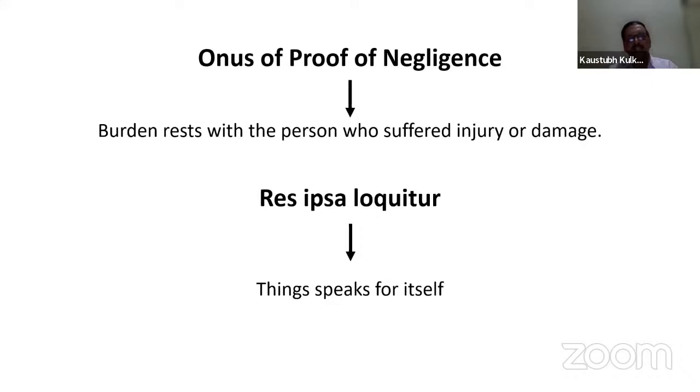So here, though the burden rests with the person who has suffered the injury, because of this accident the thing can speak for itself. The evidence will be there that the clay pot injured the person who was going from the ground to the gate, and these things speak for themselves that the liability is with the society or with the house owner. So this is the example, but still the onus of proof rests with the person who suffered injury.